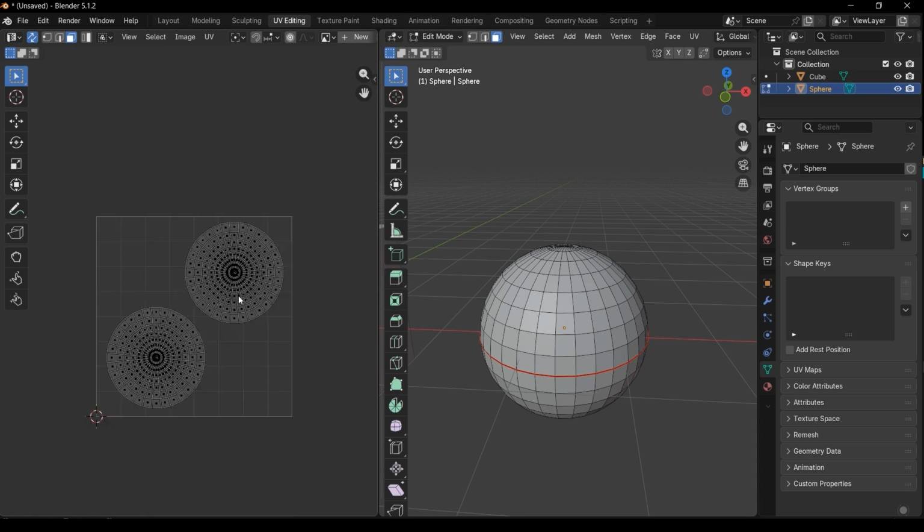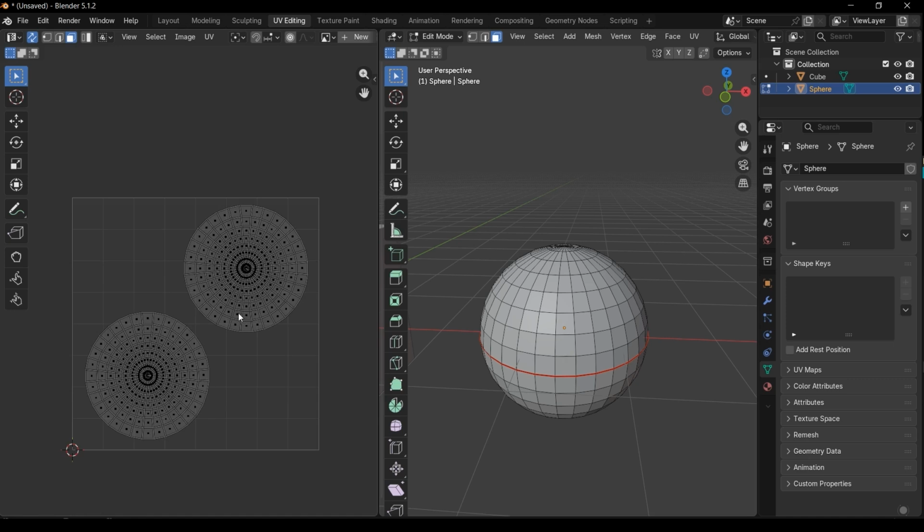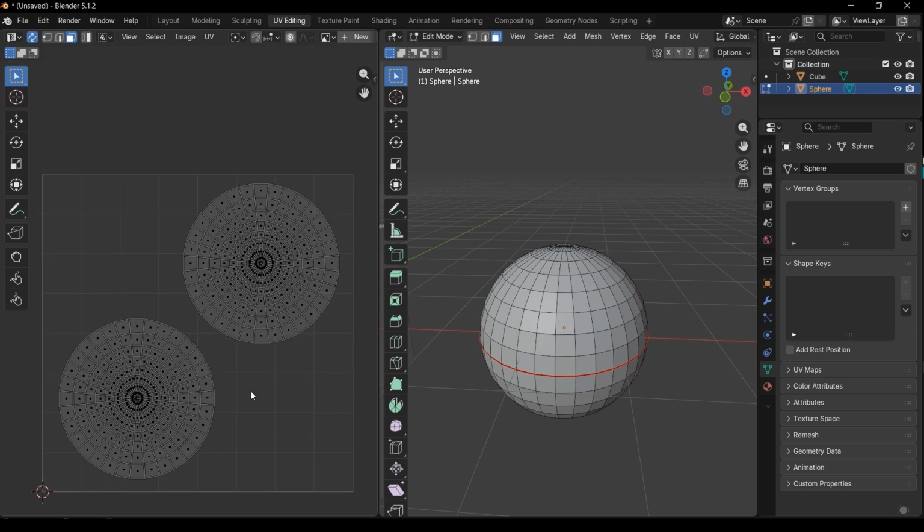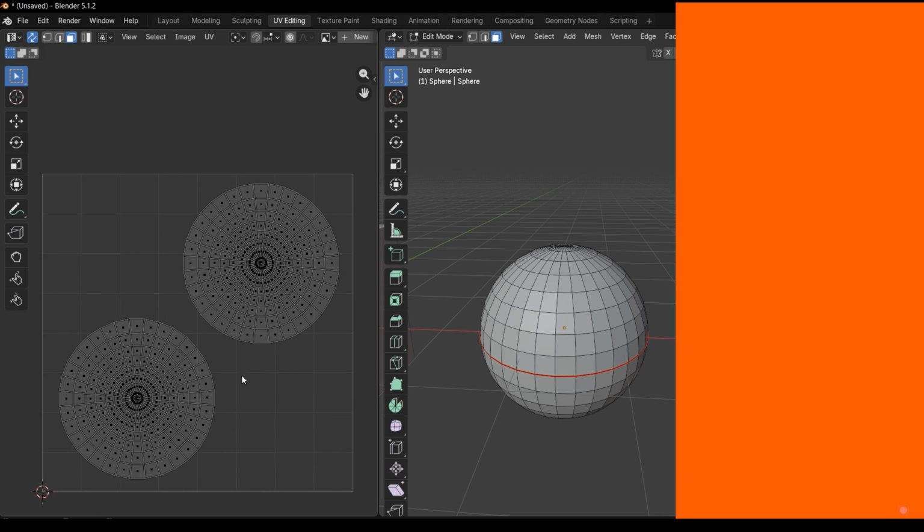You need UV unwrapping to exist on your model, but it will detect it automatically. And you don't need to paint on the UV island directly like in Photoshop or Paint and so on. In Substance 3D Painter, you can paint on your 3D model and export your textures. Alright, see you later.